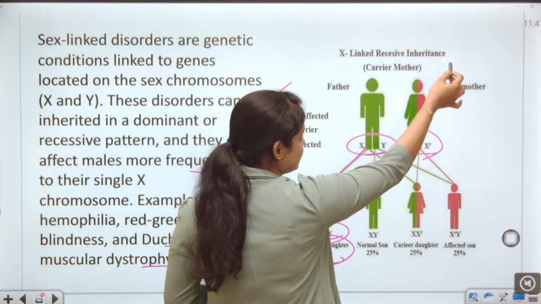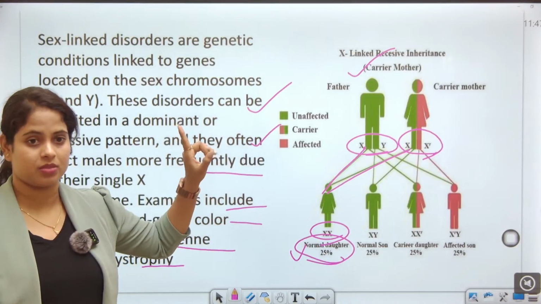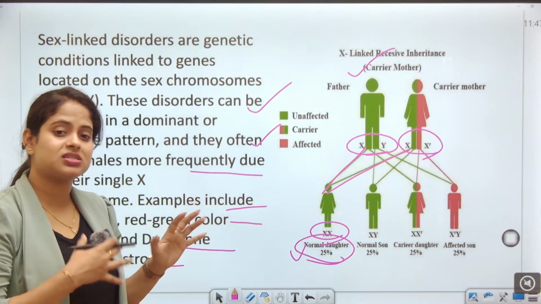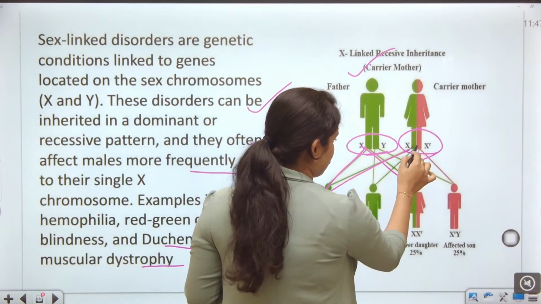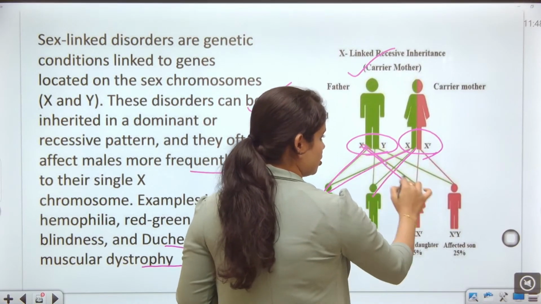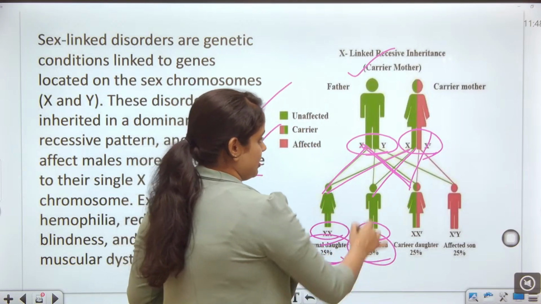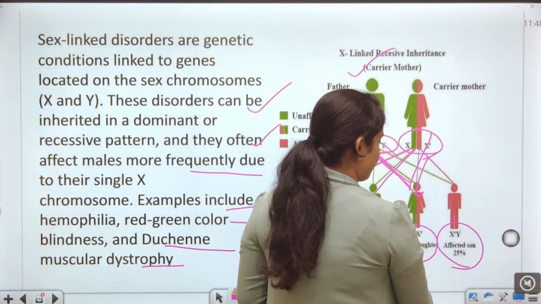Here is the X-linked recessive inheritance, but the mother is the carrier one, not the father. But there is a chance of what? 50-50%. So see, from the mother normal X and X with the disease, and from the father X and Y, that means XY, the normal son, then XX, the carrier daughter, then XY, the affected son.